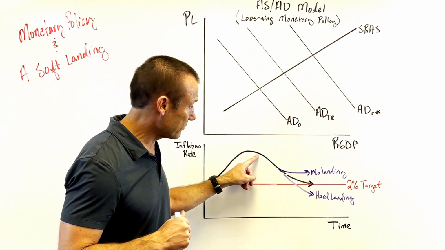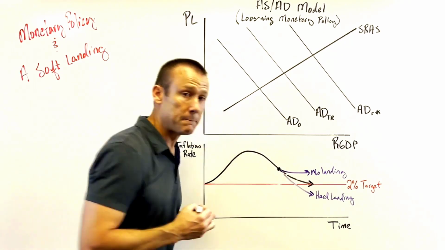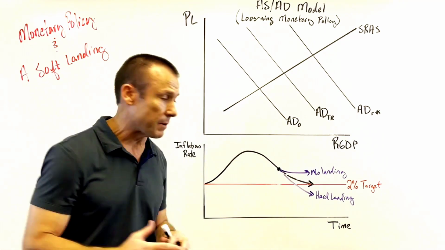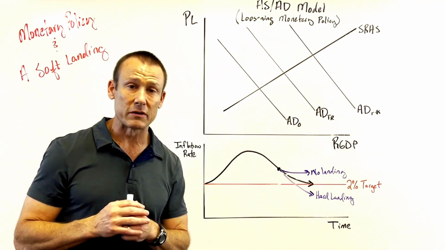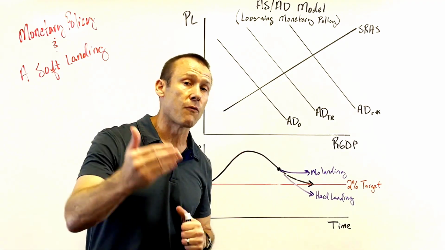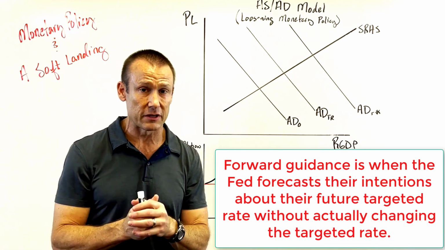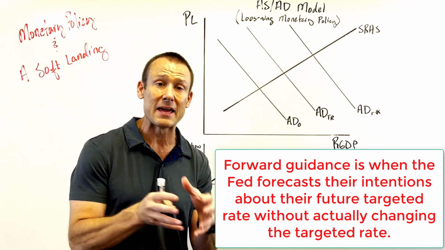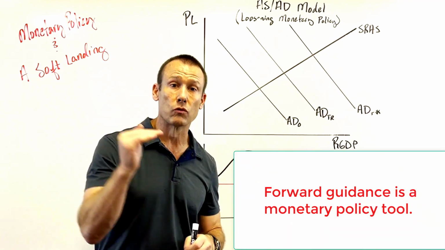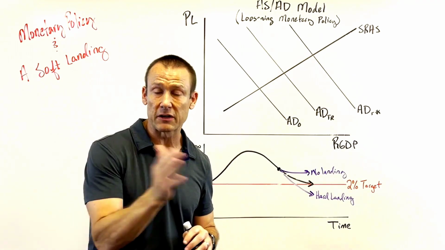So they've seen this incredible progress, and then right here we're going to say the Fed pivoted. And why they pivoted is they were worried about the hard landing. They were worried about bringing us into a recession by keeping these rates high. So what they first did is they did forward guidance, okay? They pivoted in their language, not in actually changing the interest rate, just in their language. They did this at the end of 2023. They said, hey, we are now looking to reduce rates. And they had a dot plot, which is just showing what their committee members think is going to happen to the interest rate.